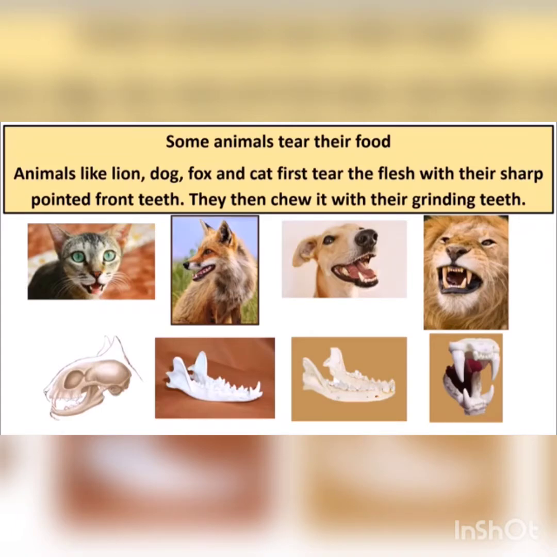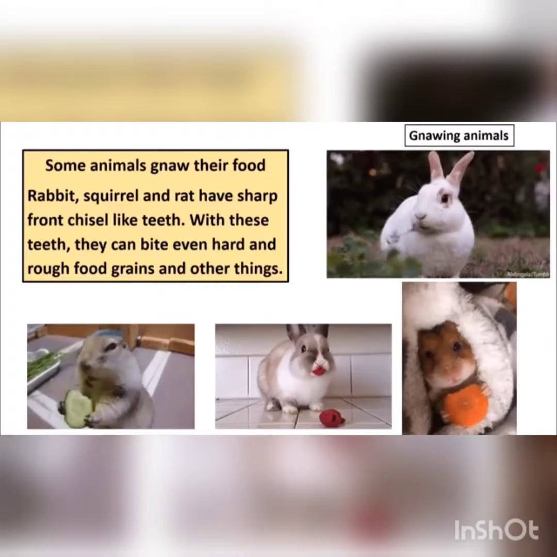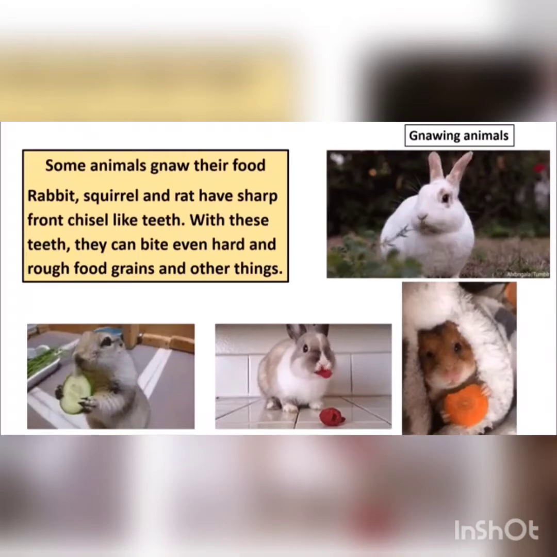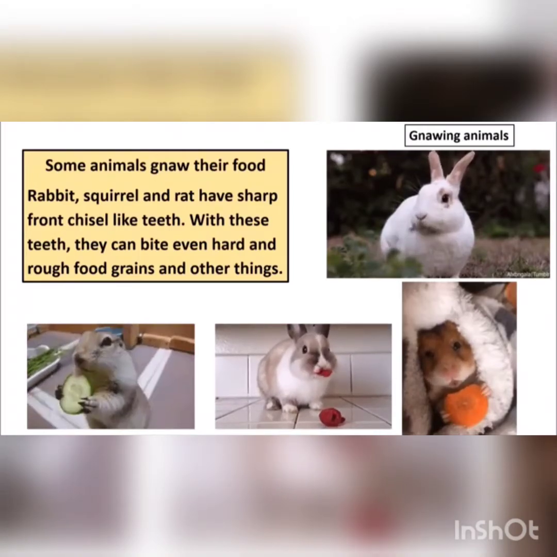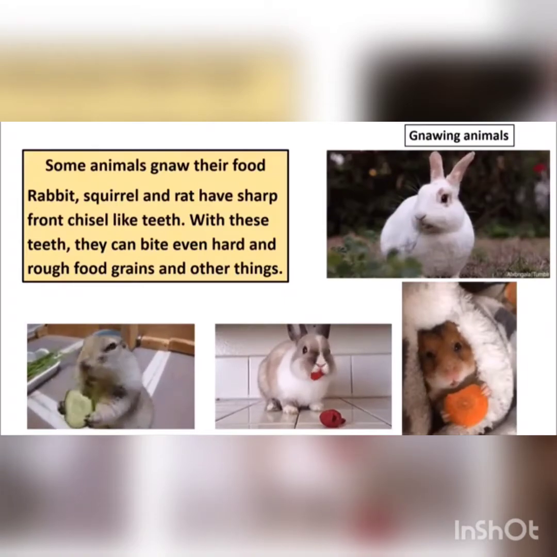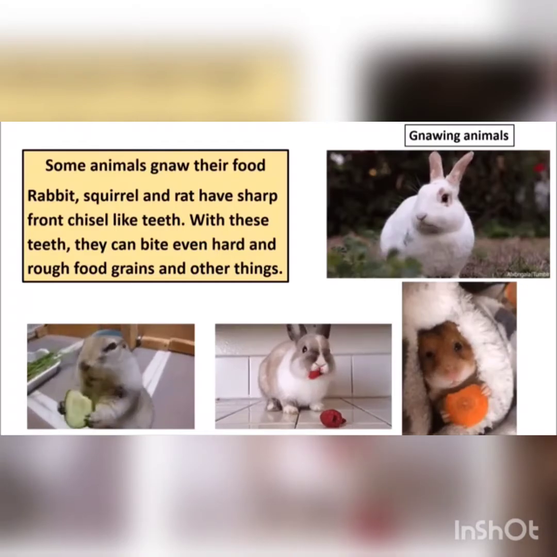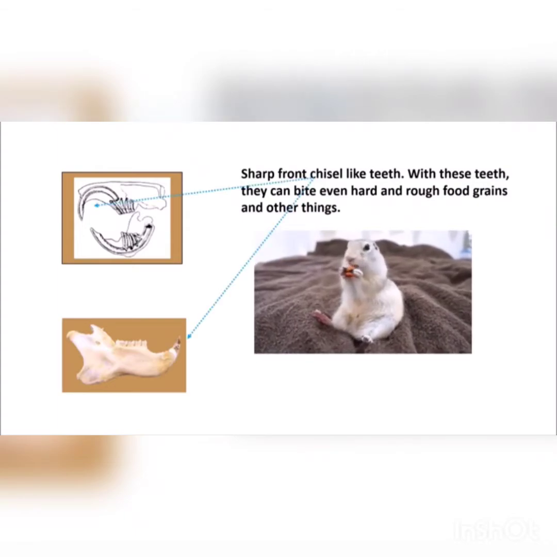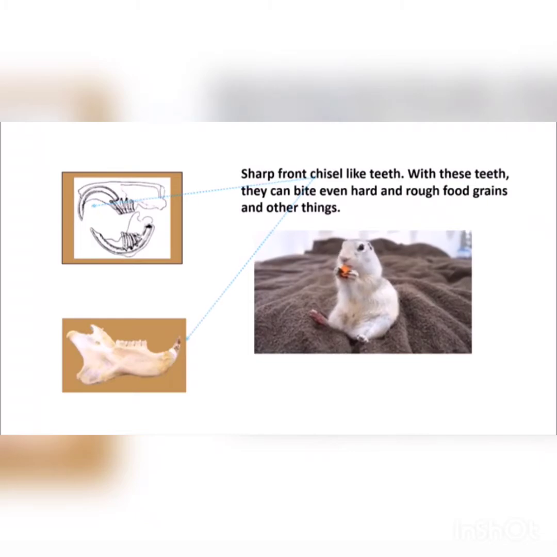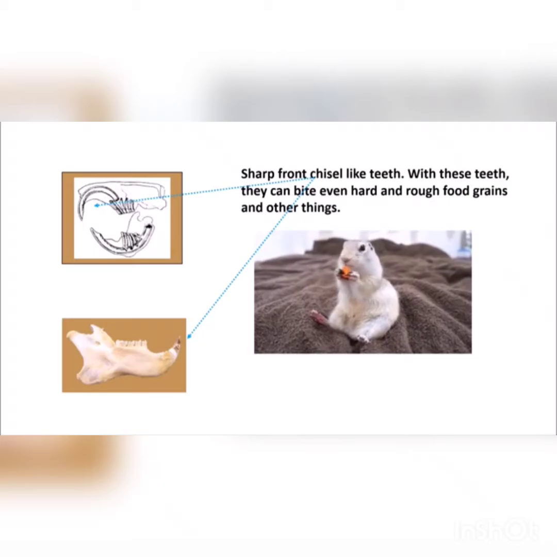Some animals gnaw their food. Rabbit, squirrel and rat have sharp front chisel-like teeth. With these teeth, they can bite even hard and rough food grains and other things.